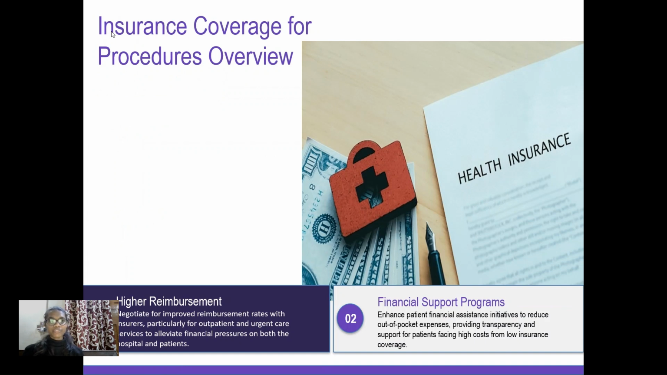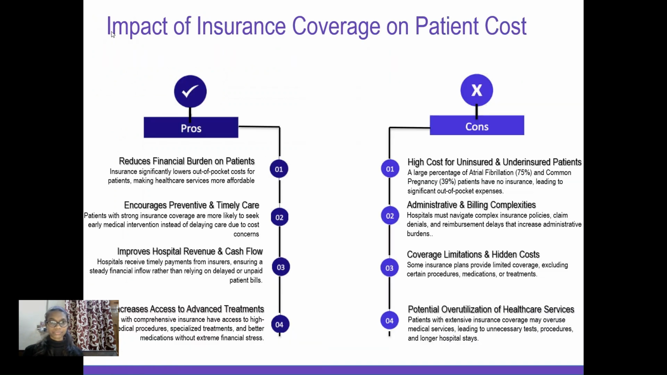The insurance coverage for the procedure overview shows us that we need to improve for better reimbursement rates from the insurance, particularly for the outpatient and the urgent care class, to alleviate the financial pressure on both the patient as well as the hospital. The financial program assistance should be given in order to reduce the out of pocket expenses, providing transparency and support for the patient with high risk and low insurance coverage.